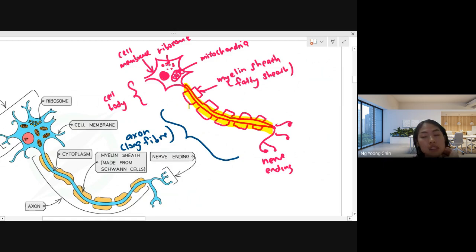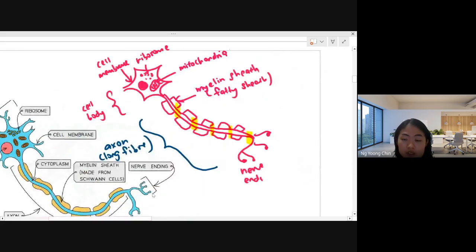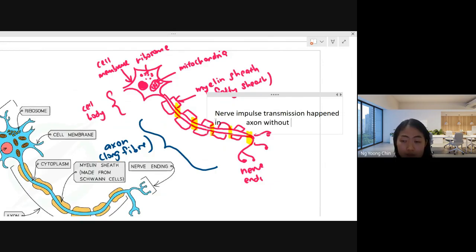Also, due to the presence of the myelin sheath, the nerve impulse transmission only occurs at this part. That means the nerve impulse transmission happens in the axon without myelin sheath.